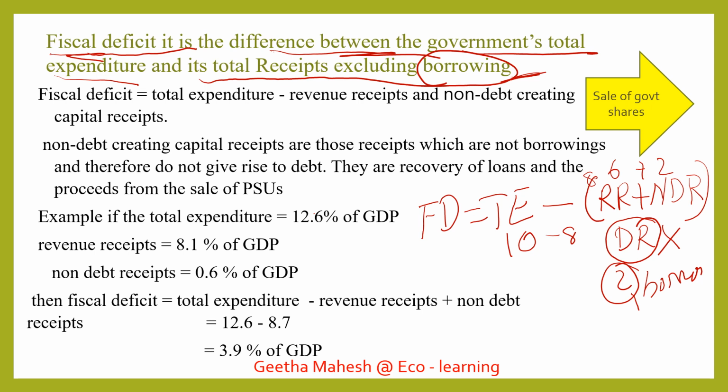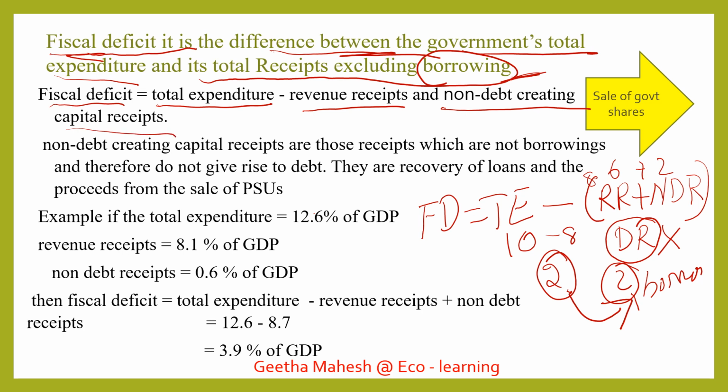10 minus 8, what is the difference? 2. This 2 we call fiscal deficit, and that fiscal deficit leads to borrowing by the government. See here, fiscal deficit is equal to total expenditure minus revenue receipts and non-debt creating receipts. What are non-debt creating receipts? Sale of government shares or property. We call it non-debt creating receipts.